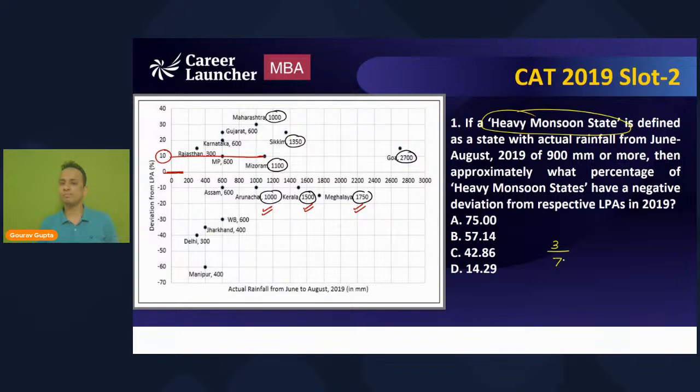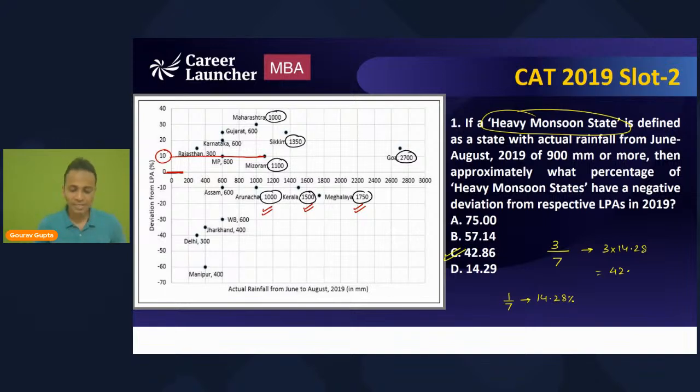I want the approximate percentage. So 3 upon 7. Now you need to convert it into percentages. You must have learned percentages, I'm helping you revise that. 1 upon 7 is 14.28 percent. So 3 upon 7 will be 3 multiplied by 14.28. So the approximate answer will be 42 point something. There is no need to find the exact answer, as the options are very far away from each other. You can comfortably mark 42.86. We can safely mark option C as the correct answer.